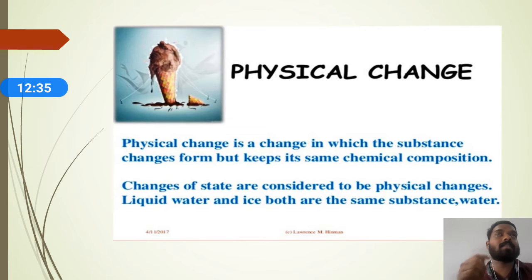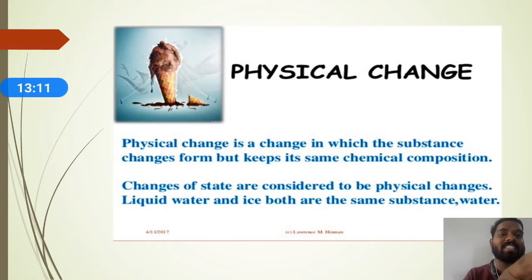Suppose I am taking the folding of a paper. I take a paper and just fold it. So folding of a paper is a physical change, because there is no new substance formed. Or you can take tearing of paper, and you can make the paper into several pieces. There is no new substance formed. Physical changes are those changes in which no new substance is formed. Such changes we call physical change.